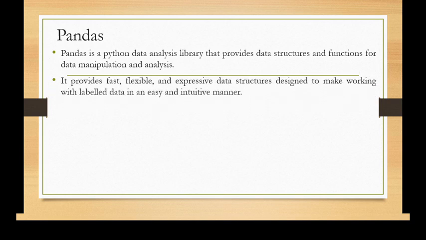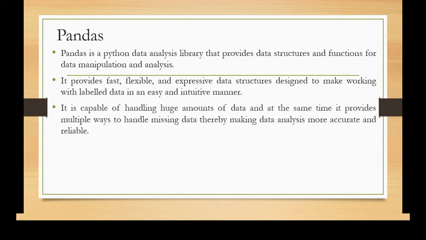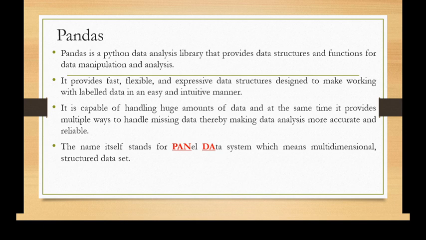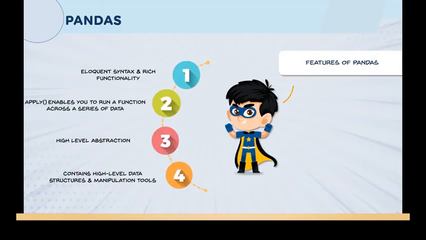It provides a fast, flexible and expressive data structure designed to make working with labeled data easy and intuitive. It is capable of handling huge amounts of data and at the same time it provides multiple ways to handle missing data, thereby making data analysis more accurate and reliable. The name itself stands for Panel Data System, which means multidimensional structured data set. Pandas was developed by Wes McKinney and its first release version was 0.23.2 in July 2018.